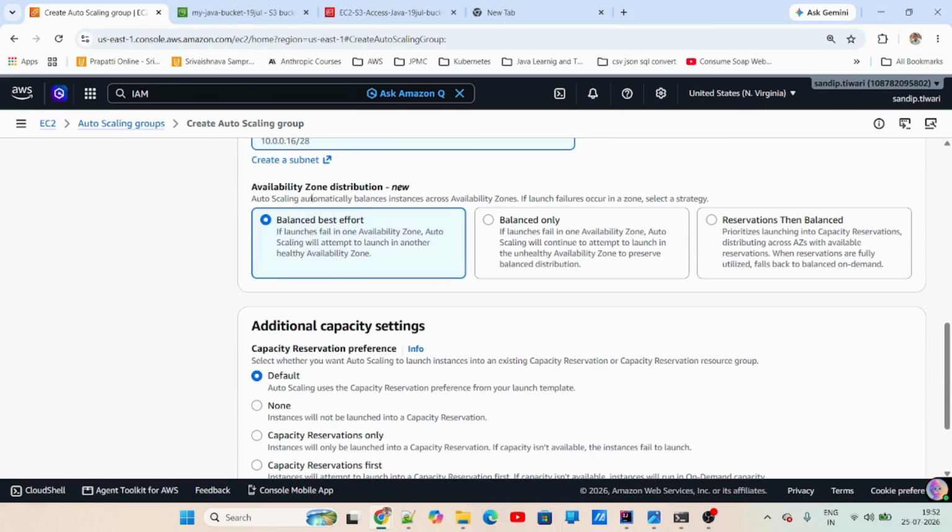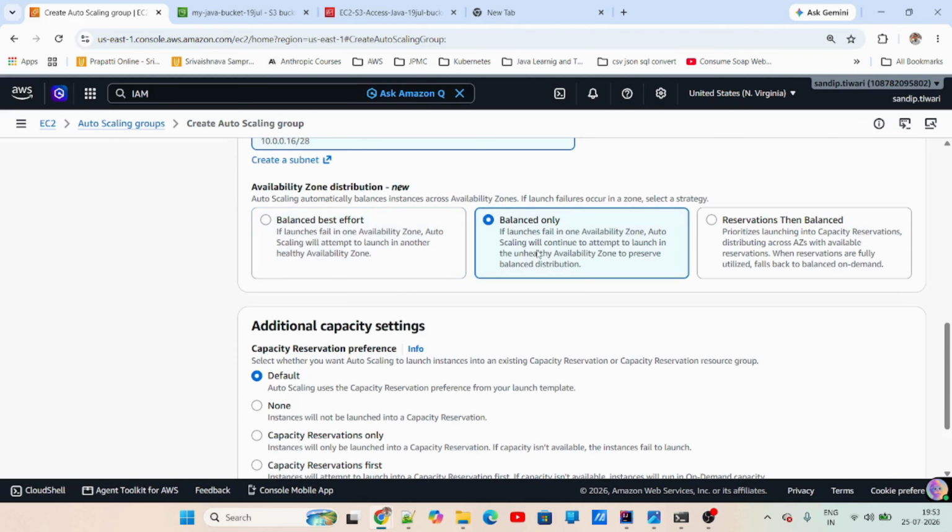And then in the availability zone distribution, it is up to us how we want it. I'm just saying balanced best effort. So if a launch fails in one availability zone, Auto Scaling will attempt to launch in another healthy availability zone. If there is some issue in one availability zone and it is not getting launched, then it will try in the other one. So here it will try to maintain the balance, but it is not necessary that the balance will be maintained.